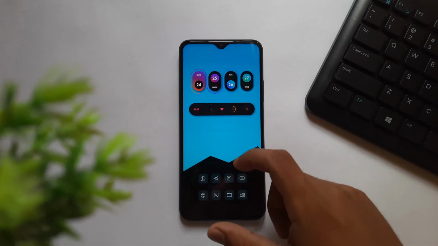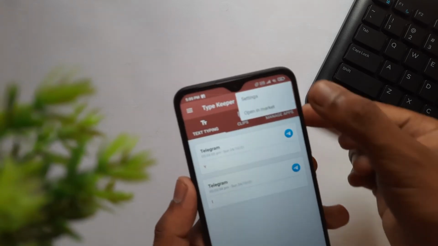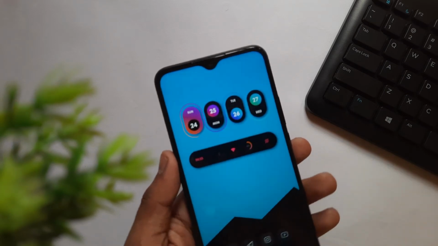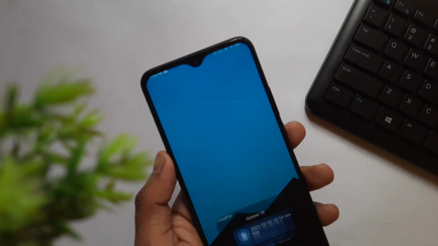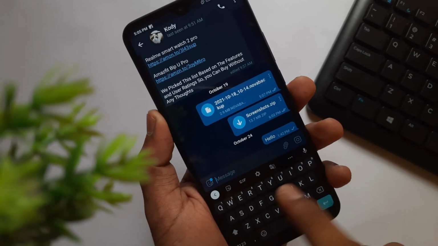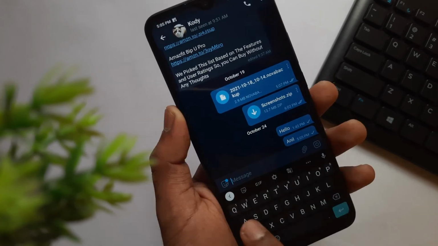And guys, finally we have an app called Typekeeper. Just download the app from the Google Play Store and allow the required permissions for the app. The main feature of this app is that it will store all the text and clipboard data within the file, even if we erase it. And this app will save every text and clipboard item that is typed through our keyboard and copied.